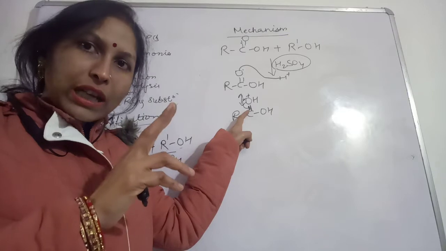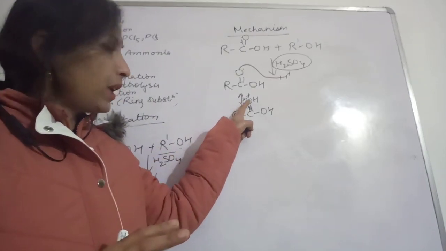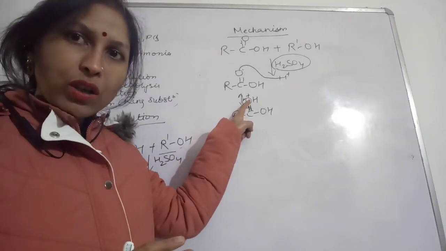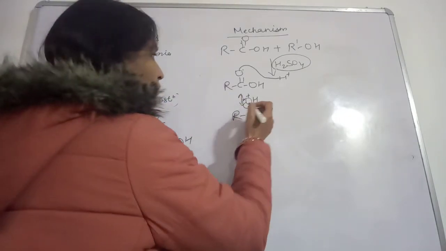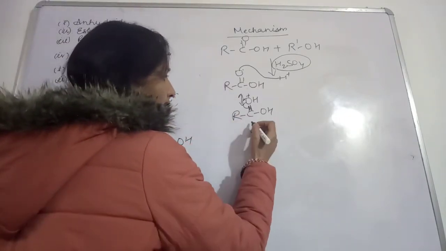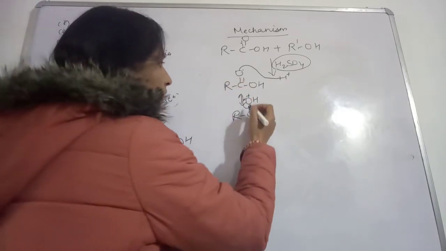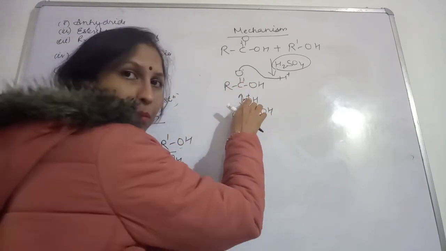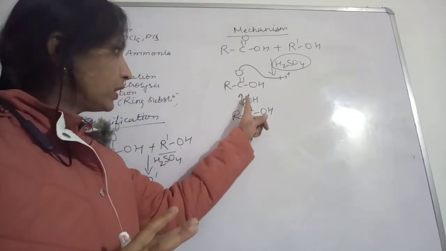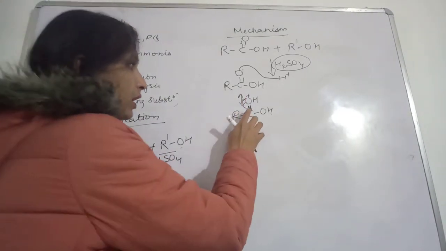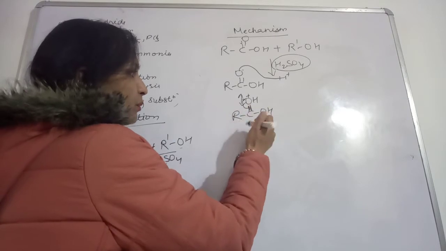Those 2 electrons will be accepted by this oxygen in order to get stable. Now this oxygen is happy, satisfied with these electrons. This bond is being broken.